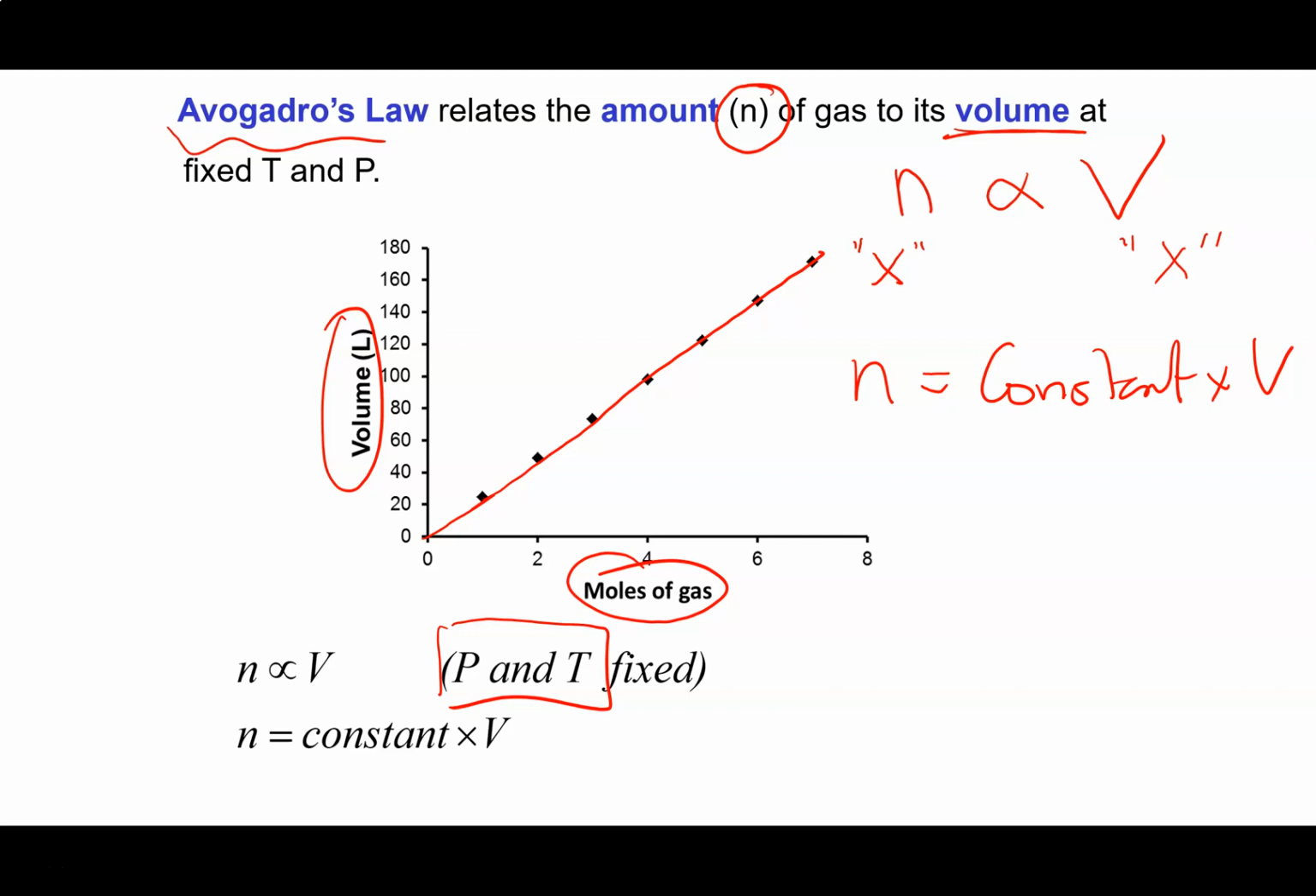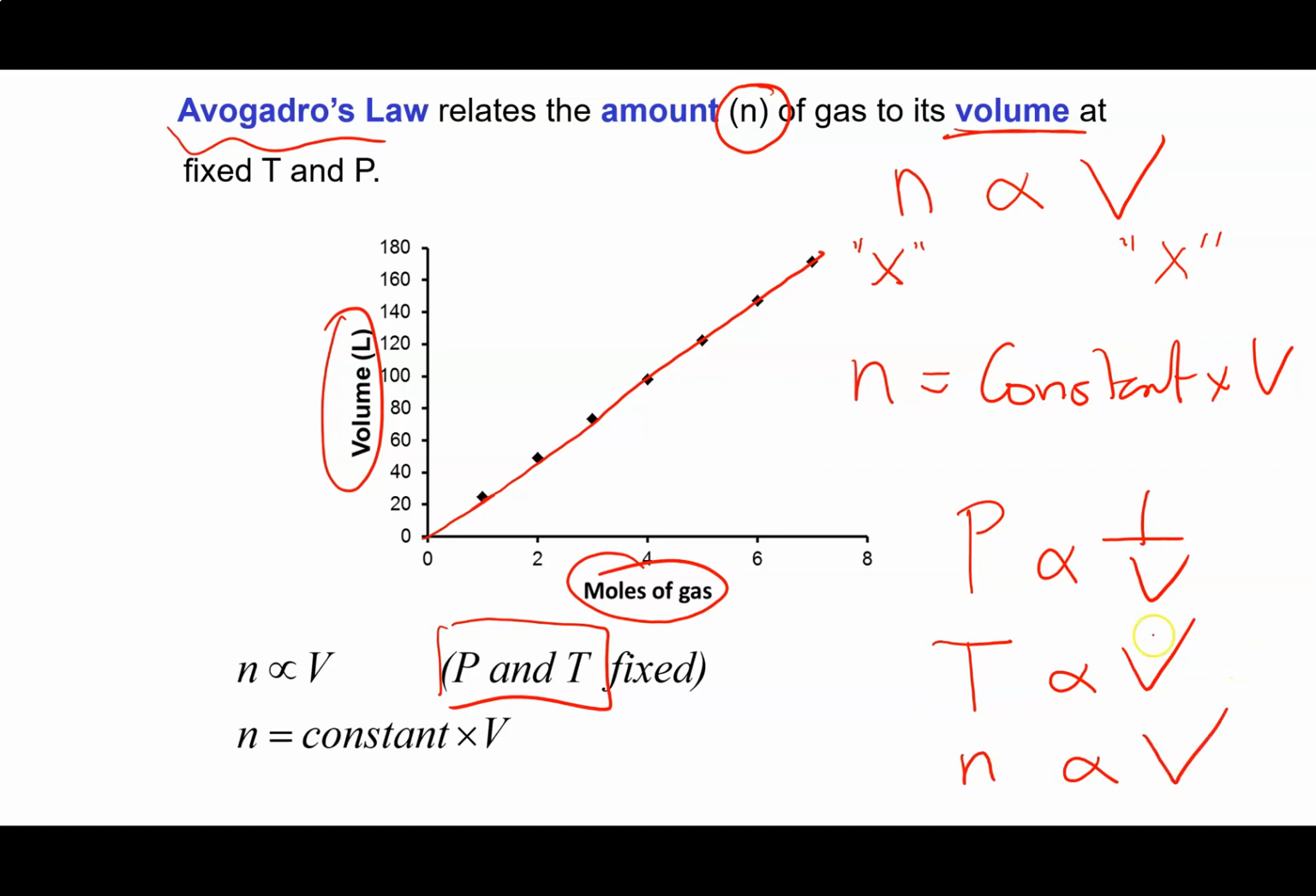So we've got our 3 laws. We've got Boyle's law, which relates pressure and volume. And what it says is that as the pressure goes up, the volume goes down. And then we've got Charles's law that relates temperature and volume. And what that says is that as the temperature goes up, the volume goes up. And then finally, we've got Avogadro's law, which relates the amount of a gas to the volume, and we said as the amount of the gas goes up, the volume goes up.